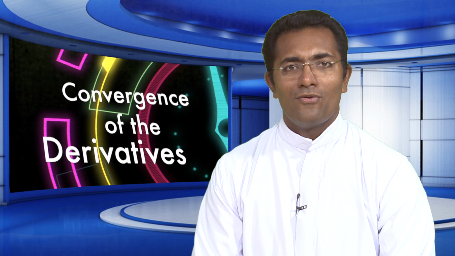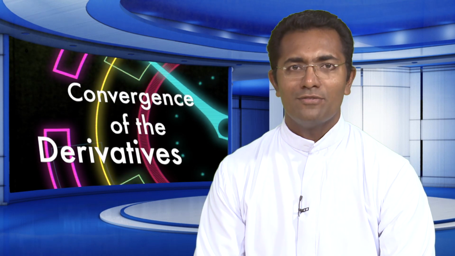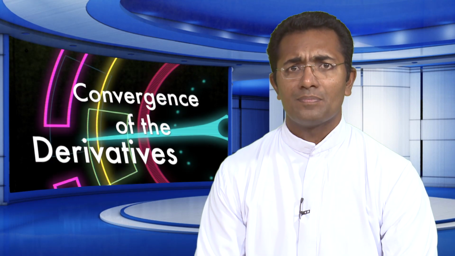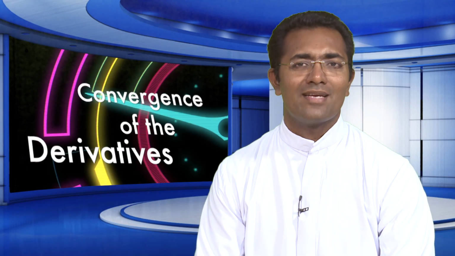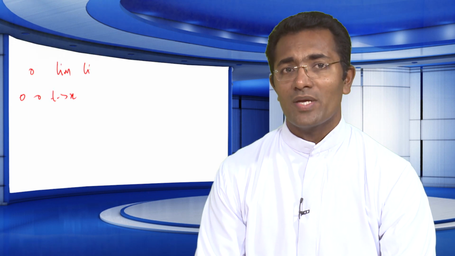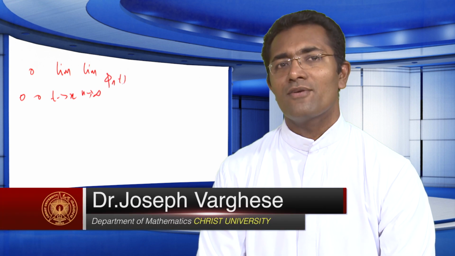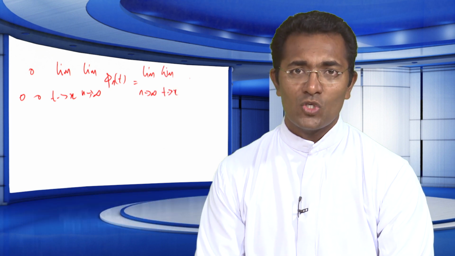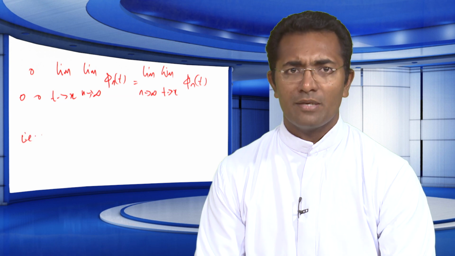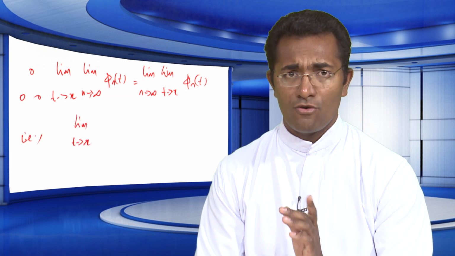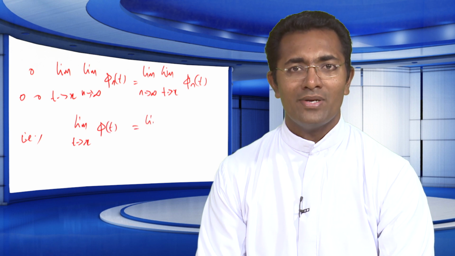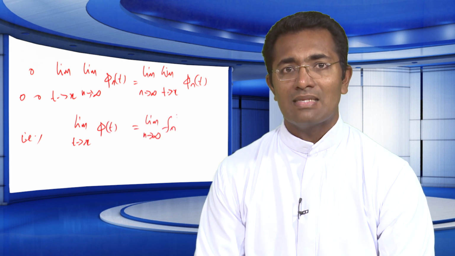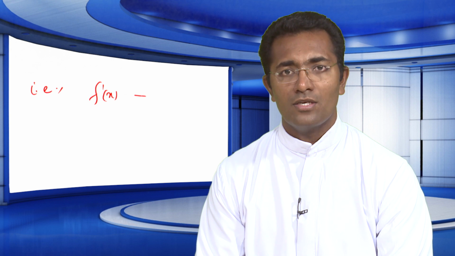Since the sequence φ_n converges uniformly to φ(t), and also we had seen that limit t tends to x φ_n(t) is f_n'(x), therefore we could see that limit t tends to x and limit n tends to infinity of φ_n(t) equals limit n tends to infinity and limit t tends to x of φ_n(t). So, applying the limits, we have limit t tends to x φ(t) = limit n tends to infinity f_n'(x). This gives us the result that f'(x) = limit n tends to infinity f_n'(x).